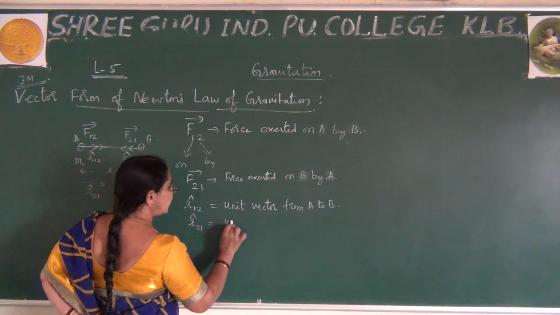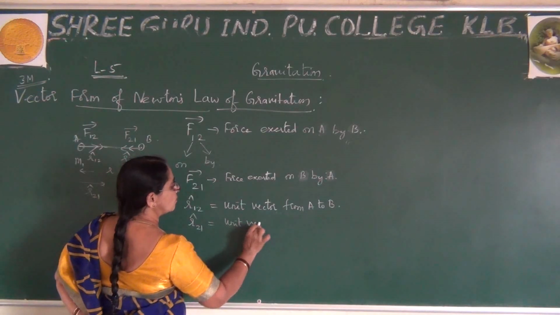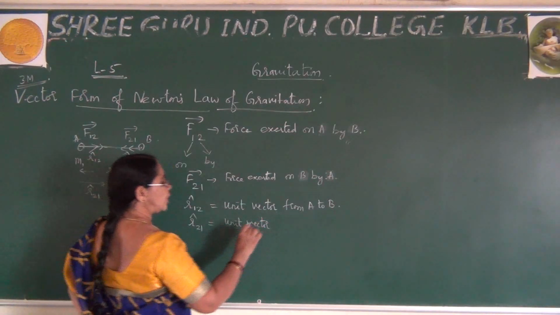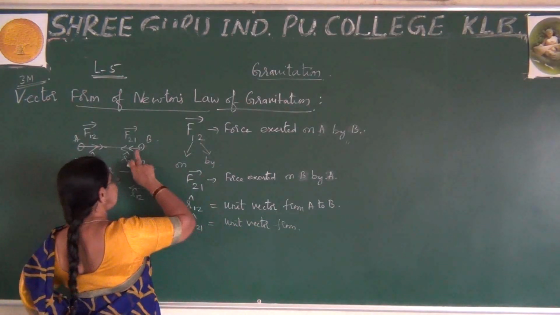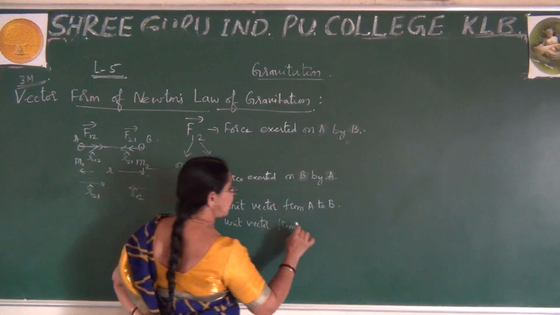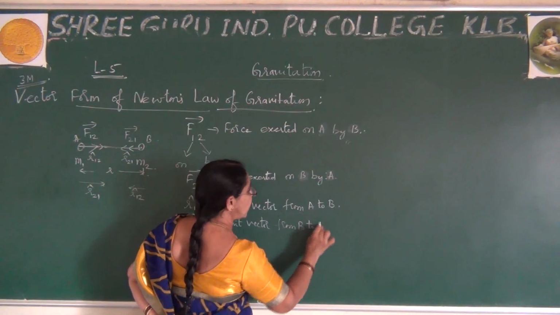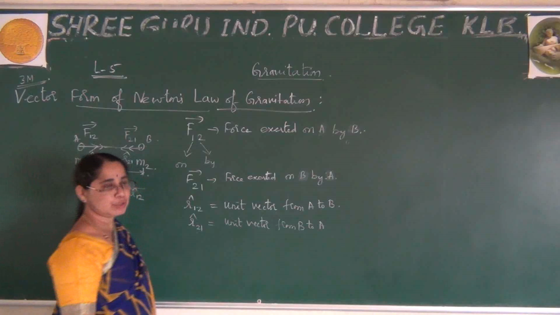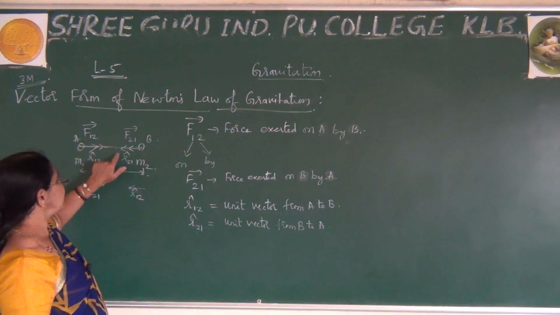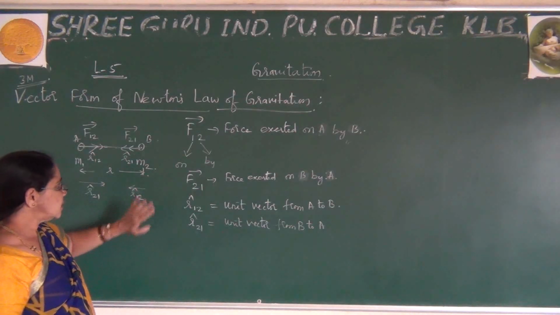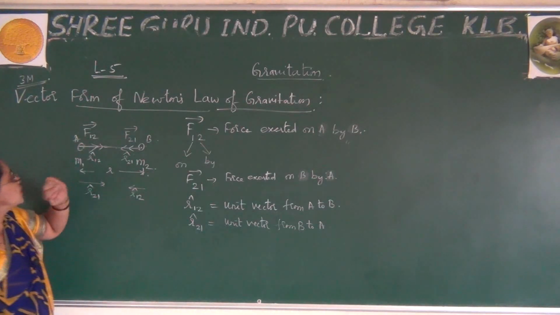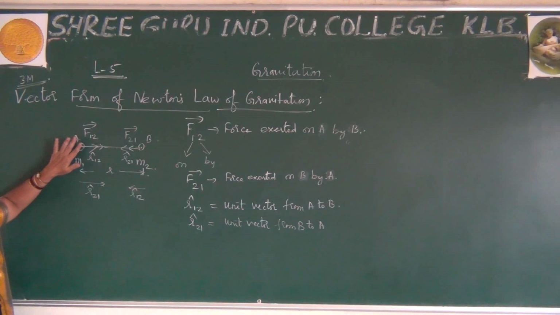This is the unit vector from the second particle, which is B here, to A. So from B to A. This is the condition you just remember, very simple, along with this figure. Using this, we can write the expression directly.